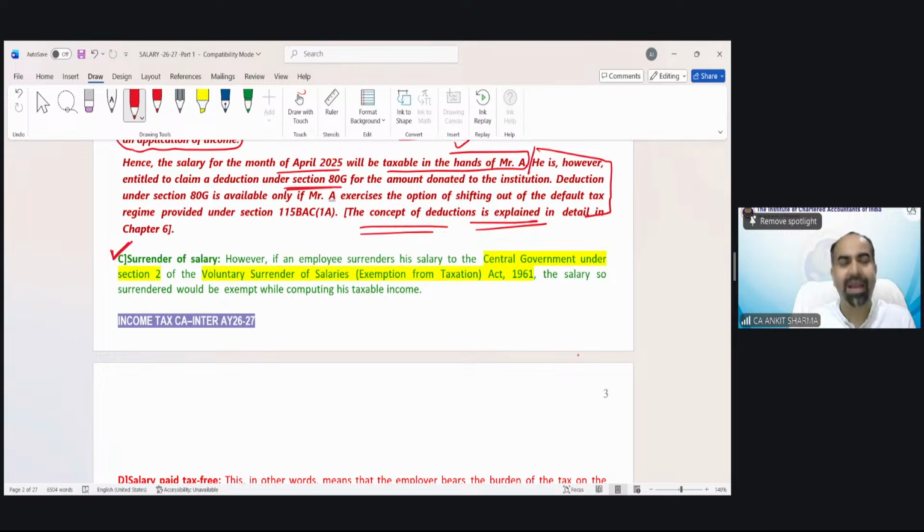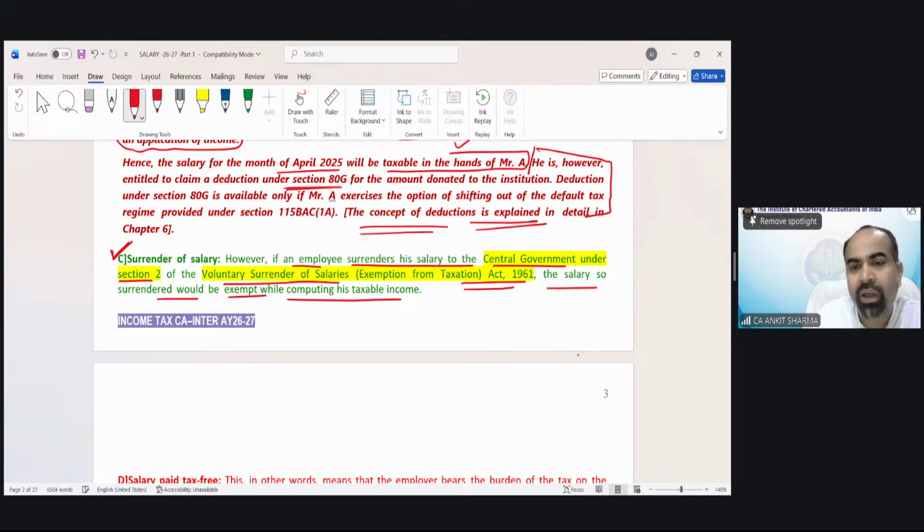What is the point of taking tax? Suppose I am transferring 1 lakh rupees to the government under surrender of salary, and the government says, okay, give 30% tax also. That means I will pay 1 lakh rupees to the government and tax on top of it also. So there is no point of collection of tax if the amount has been received by the government as surrender of salary. So if an employee surrenders his salary to the central government under section 2 of the Voluntary Surrender of Salary Act 1961, the salary so surrendered would be exempted while computing his total income. Because the government received the full amount of income, why would they need to receive any tax on it?